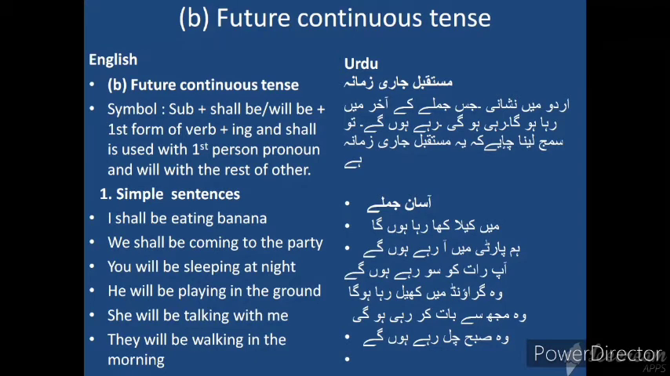Here, this is the second tense of future tense, that is future continuous tense. In the future continuous tense, symbol: subject plus will be, shall be plus first form of verb plus ing. Shall is used with the first person pronoun and will with the rest of others in simple sentences.